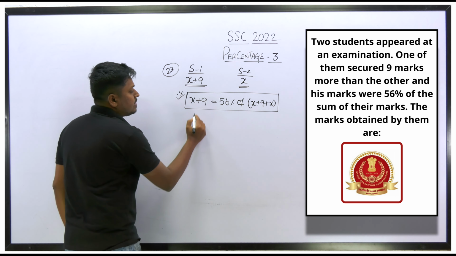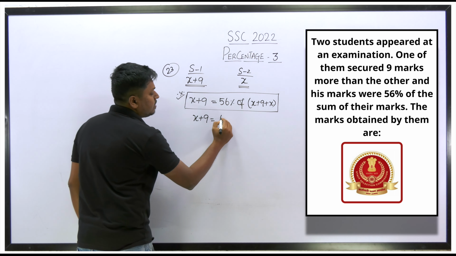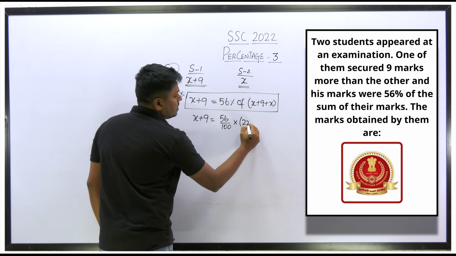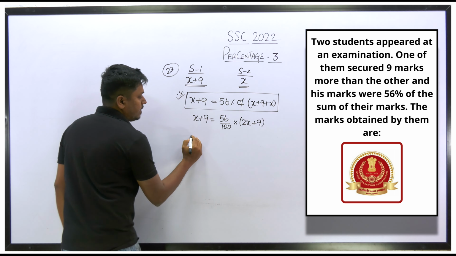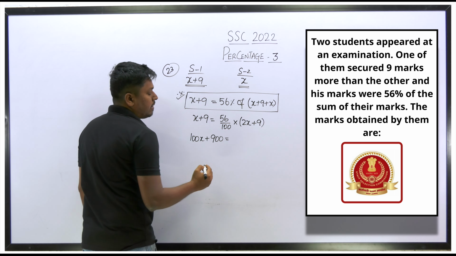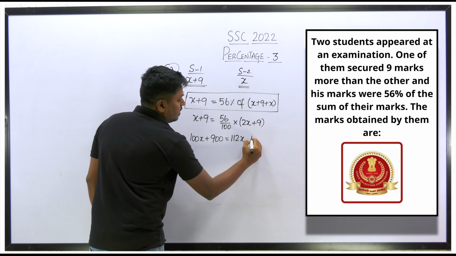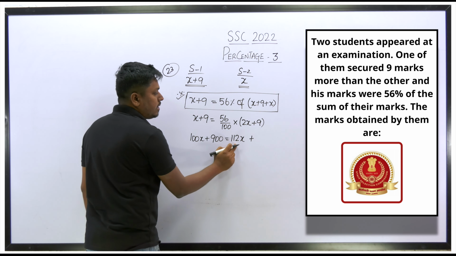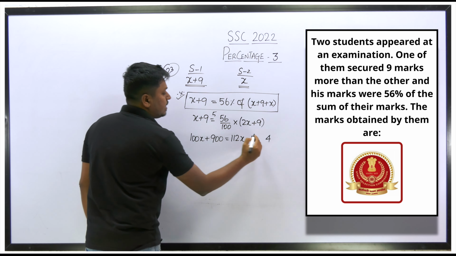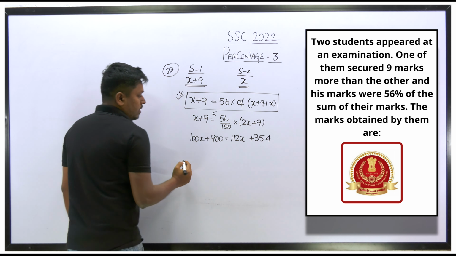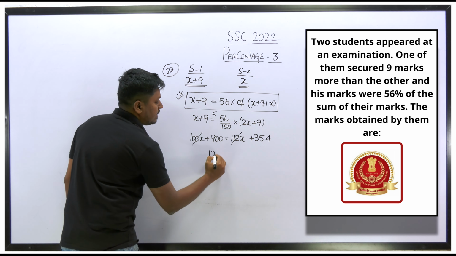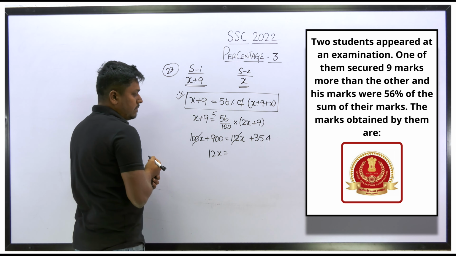So what we can do here is write this as x plus 9 is equal to 56 by 100 of 2x plus 9. Of is nothing but multiplication. So let me multiply here. 100x plus 900 is equal to 112x plus 504, because 56 into 9 is 504 and 56 into 2 will be 112. So finally, 112x minus 100x will be 12x. So 12x is equal to 396.